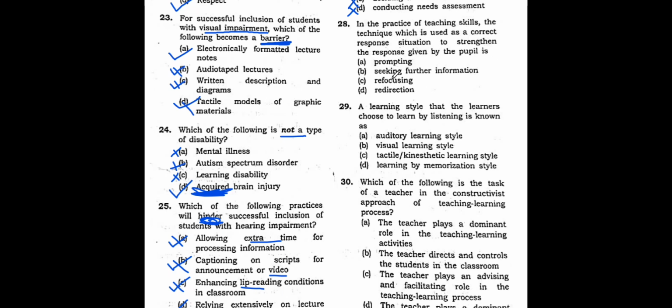So we were asked to ask questions of our friends, right? When we were doing that micro teaching, we were asked to ask the questions. During that time, suppose one of the students or our friends gives the correct option, what do we do next? Do we seek further information, or do we do prompting, or do we do refocusing, or do we do redirection? Here the word used is strengthen the response. In order to make the response of the student stronger, what do we do?